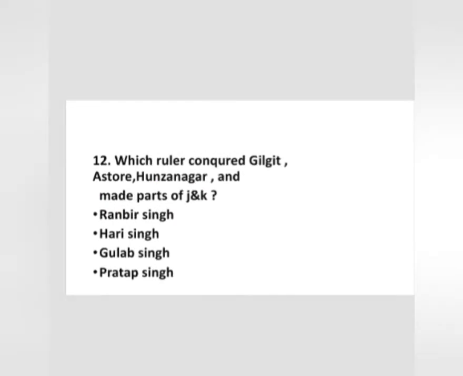Question number 11. Which ruler conquered Gilgit, Astore, Hunza Nagar and made them parts of J&K? Ranbir Singh, Hari Singh, Gulab Singh and Pratap Singh. The correct option is option number 1, Ranbir Singh.